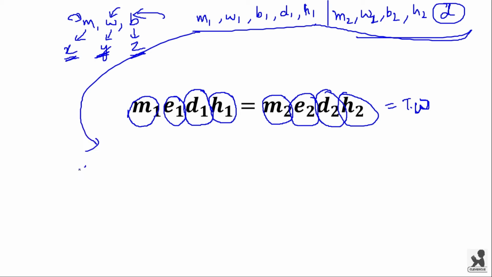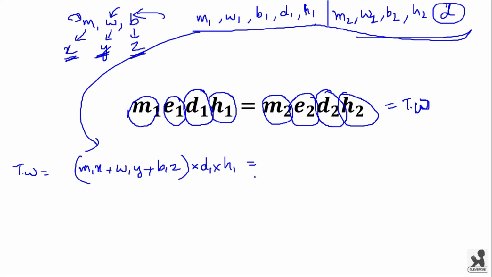For that, M1 into X plus W1 into Y plus B1 into Z. This is the total efficiency of that particular day's work. So total work will be equal to this much efficiency into number of days taken by them, that is D1, into number of hours working each day, that is H1.